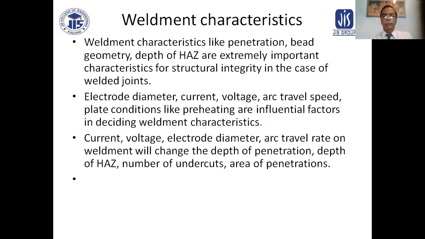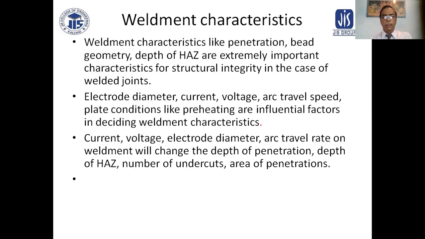Weldment characteristics like penetration, bead geometry, and depth of heat affected zone are extremely important characteristics for structural integrity in the case of welded joints.